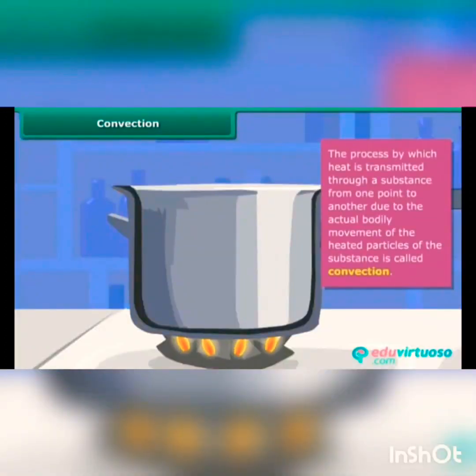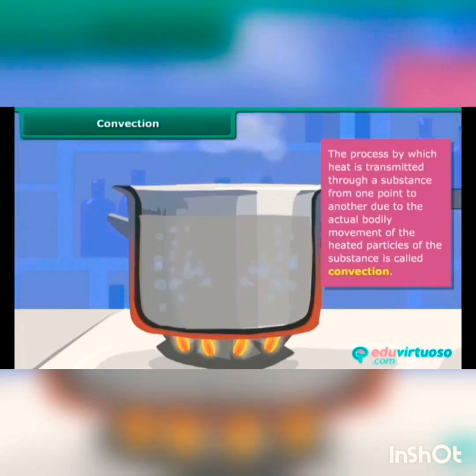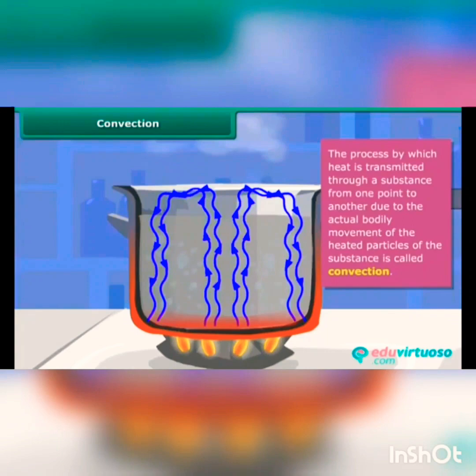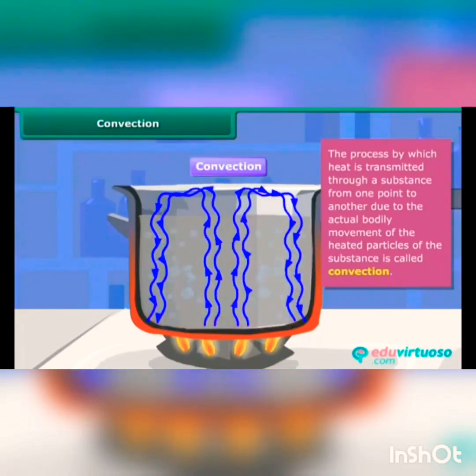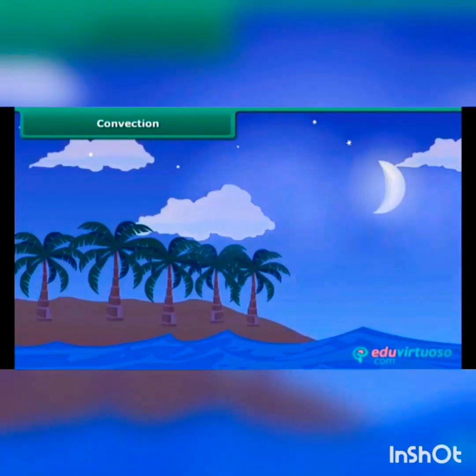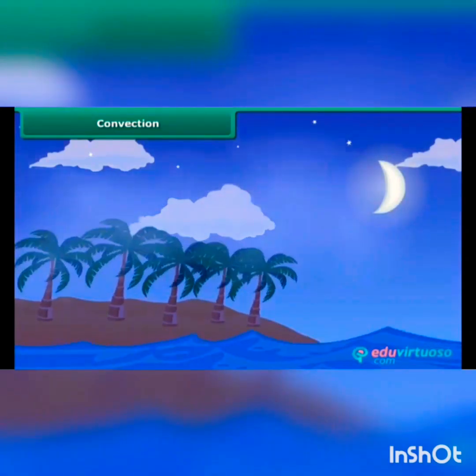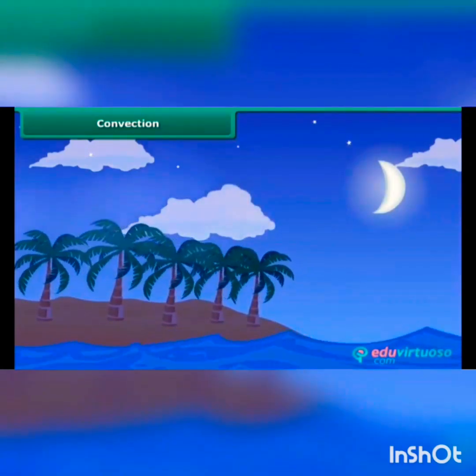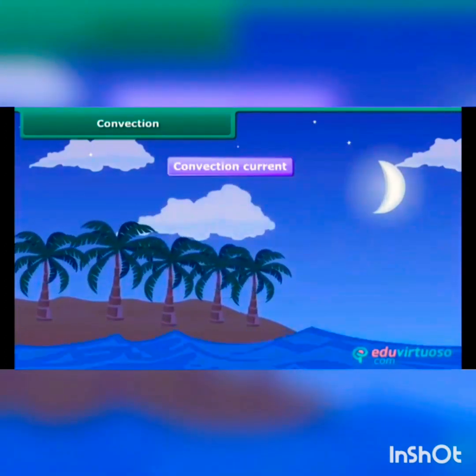The process by which heat is transmitted through a substance from one point to another due to the actual bodily movement of the heated particles of the substance is called convection. Convection of heat takes place in fluids, that is, in liquid and gases, and involves the movement of matter from hot region to cooler region. In convection, heat is carried by moving gases like air and by moving liquid like water. A movement of air which carries heat from a warmer place to a cooler place is called convection current.